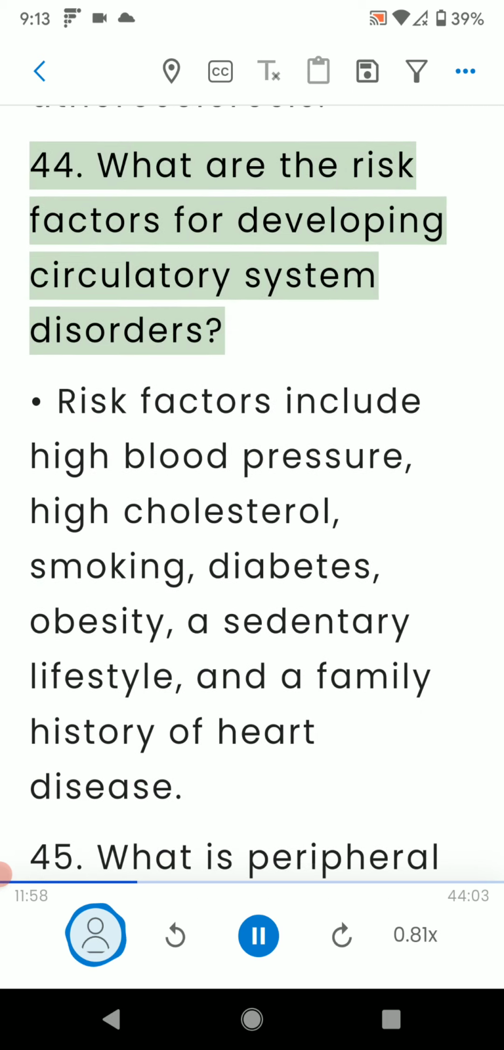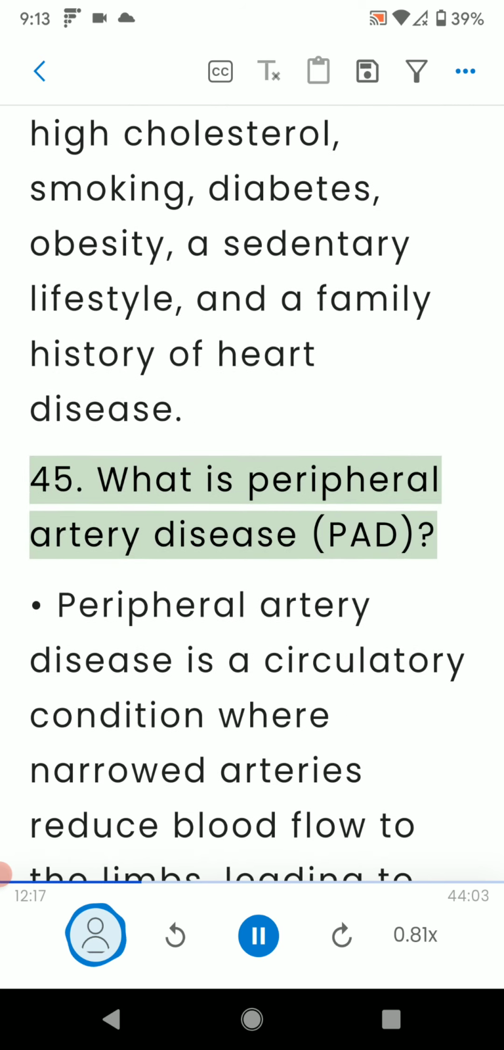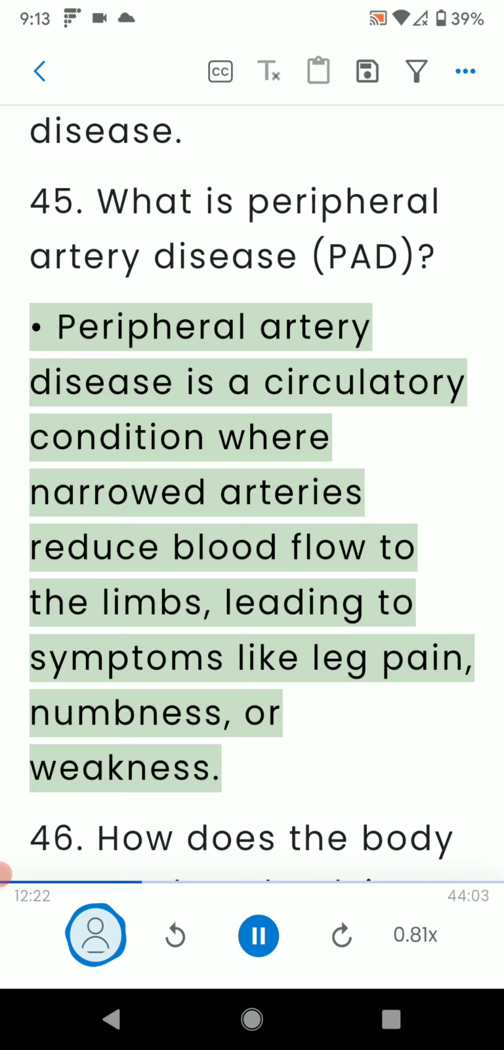44. What are the risk factors for developing circulatory system disorders? Risk factors include high blood pressure, high cholesterol, smoking, diabetes, obesity, a sedentary lifestyle, and a family history of heart disease. 45. What is peripheral artery disease? Peripheral artery disease is a circulatory condition where narrowed arteries reduce blood flow to the limbs, leading to symptoms like leg pain, numbness, or weakness.